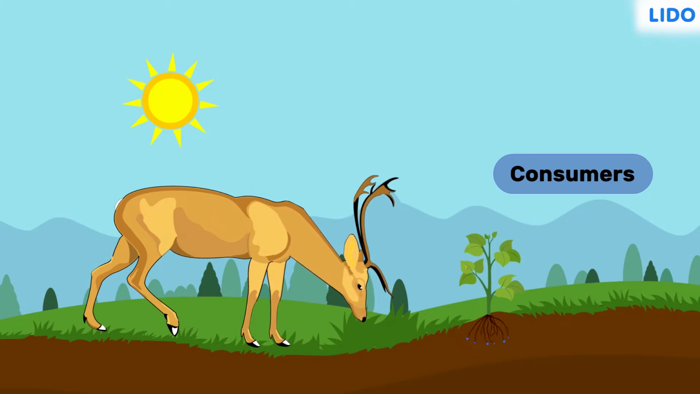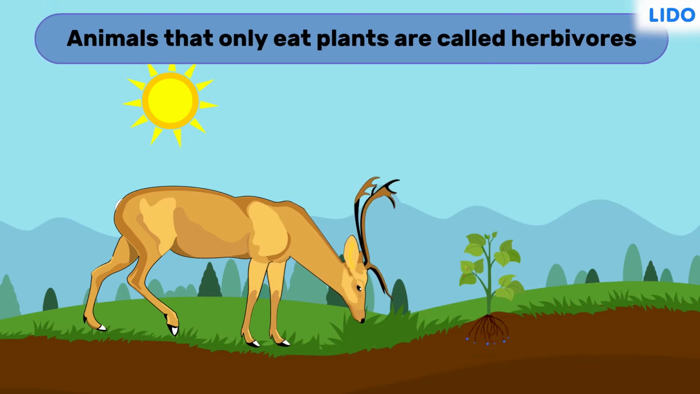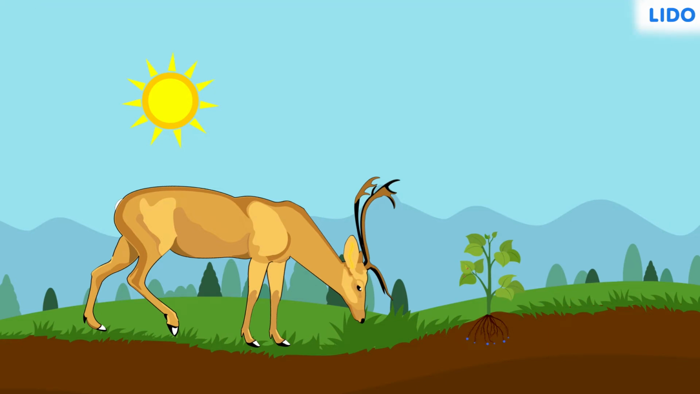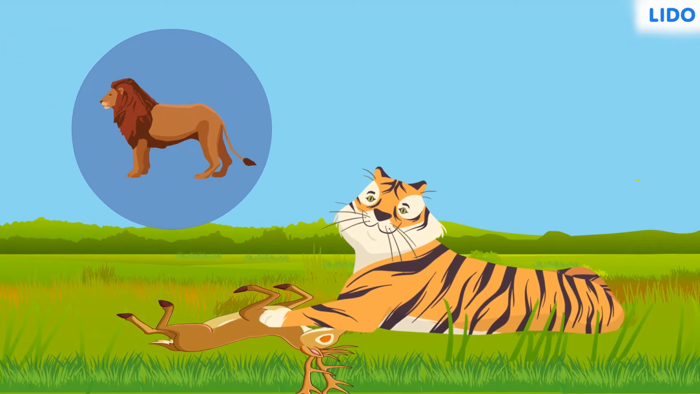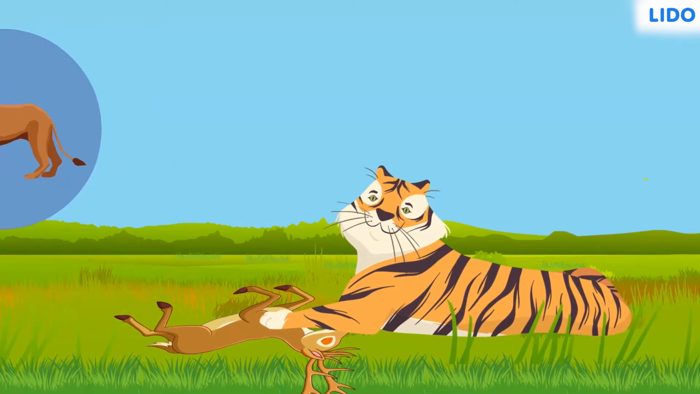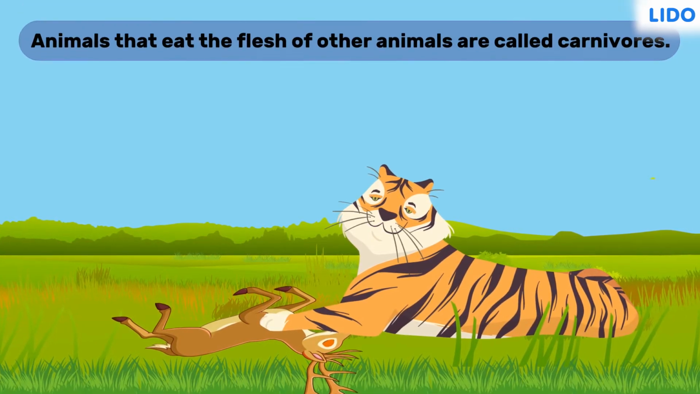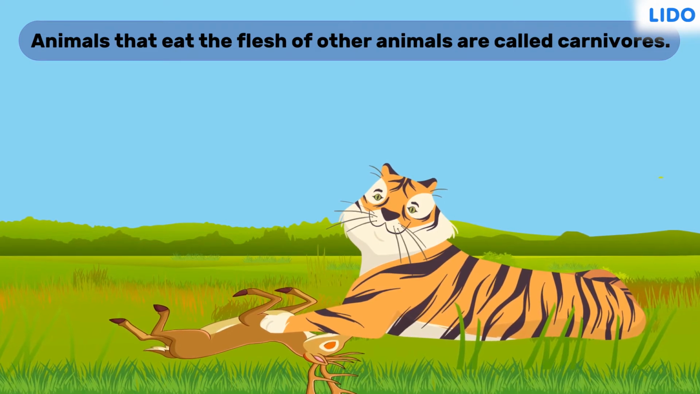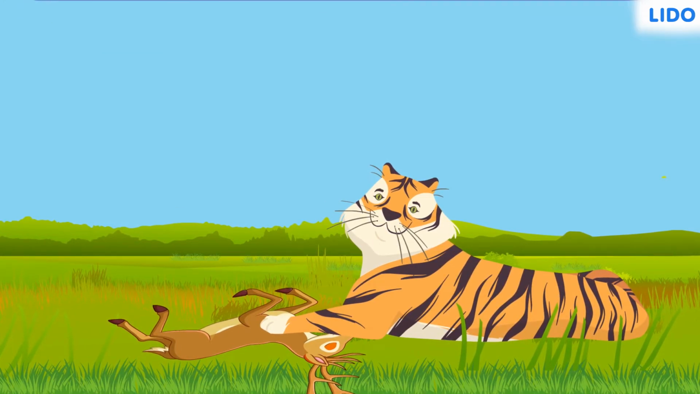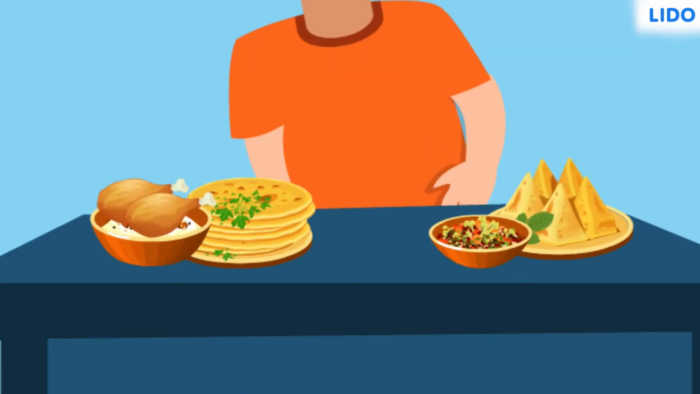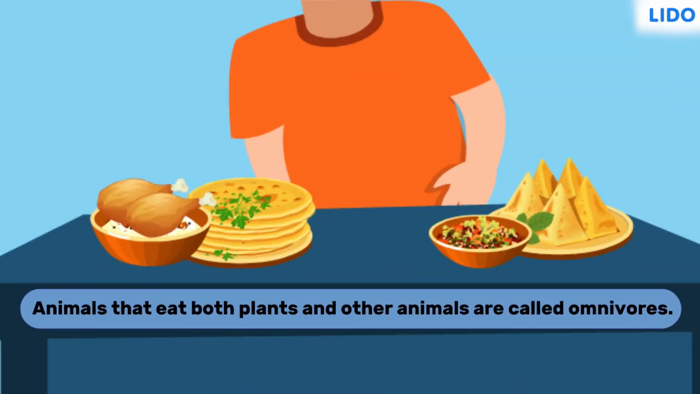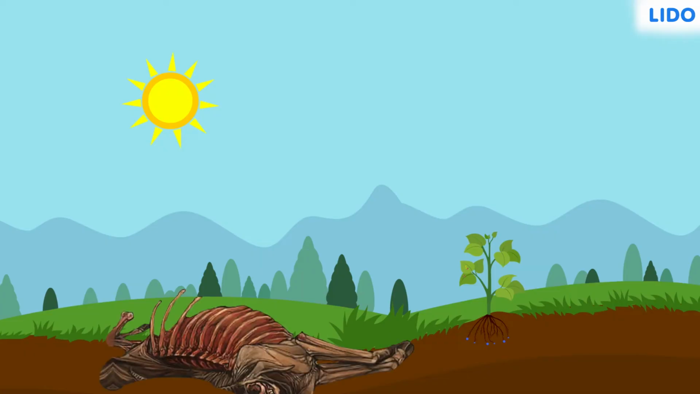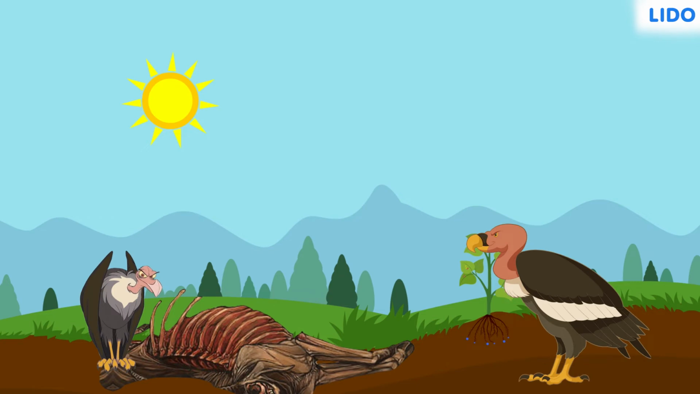Some consumers, like the deer, only eat plants. They are called herbivores. Animals that only eat plants are called herbivores. Some consumers, like the tigers or lions, kill herbivores like deer and eat them. Animals that eat only the flesh of other animals are called carnivores. Some consumers, like humans, eat both plants and animals' meat. They are called omnivores. Ever wondered what happens to these animals when they die?